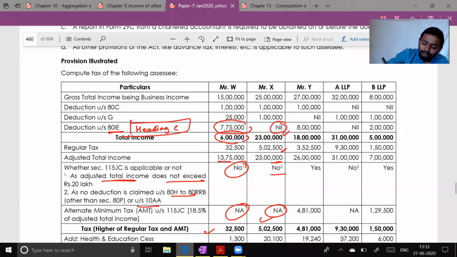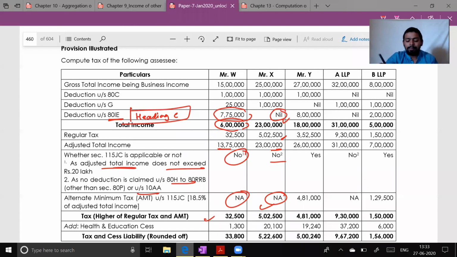Now Mr. Y, 27 lakh minus 1 lakh minus 8 lakh. Taxable income is 18 lakh. First compute tax on 18 lakh. 8 lakh into 30% is 2,40,000 plus 1,12,500. So the tax liability will be 3,52,500, and my adjusted total income will be the total of these two. 18 plus 8 will be 26. Now, is my total income more than 20 lakh? Condition.